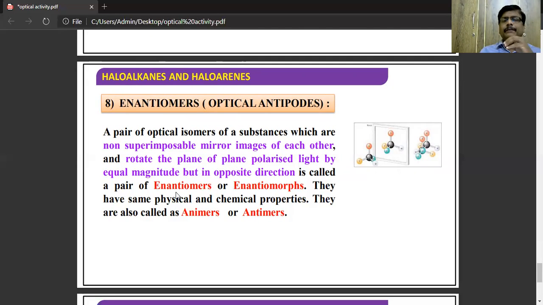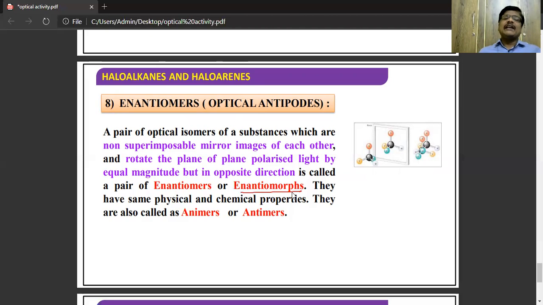So such isomers are known as enantiomers. So which are rotating the plane polarized light towards the left hand side or right hand side, those are known as enantiomers or enantiomorphs.